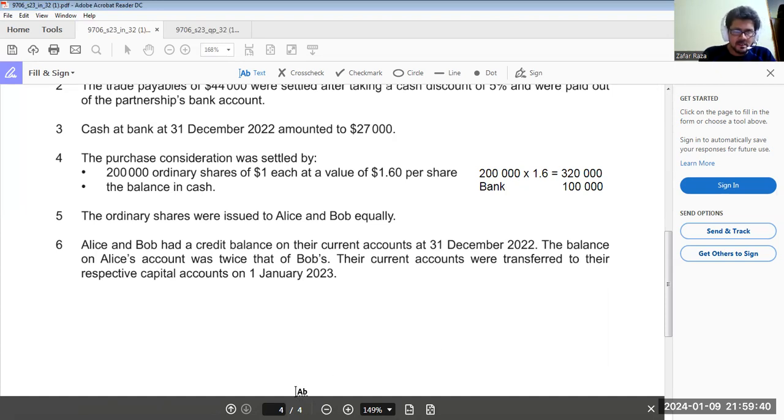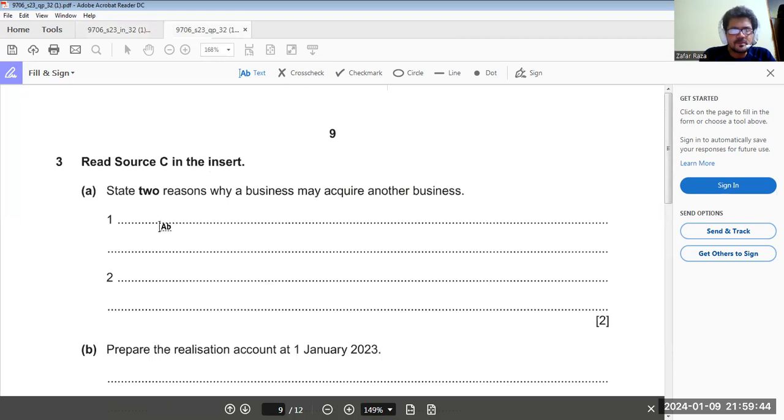Okay. What we are required to do first: state two reasons why a business may acquire another business's assets. The very word has synergy, combining the powers of businesses to earn more. Okay, and sometimes entering into new markets.